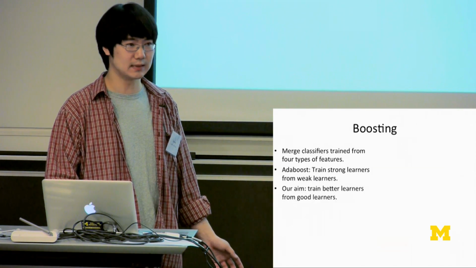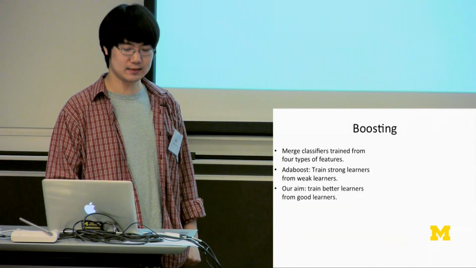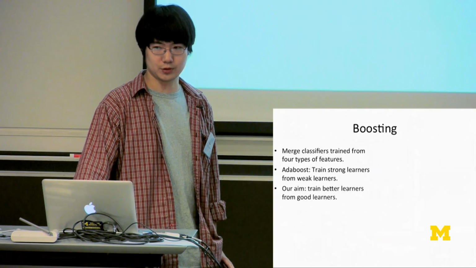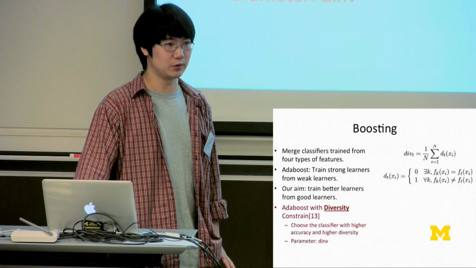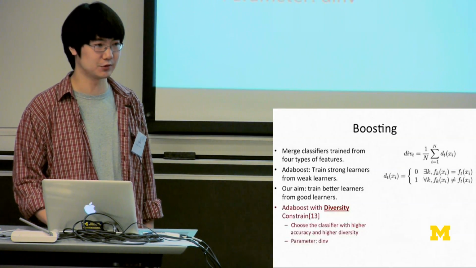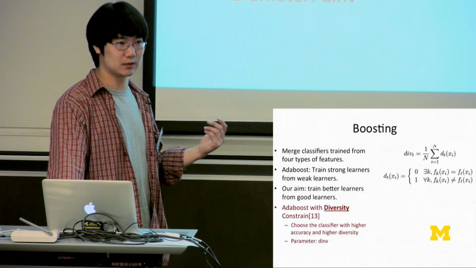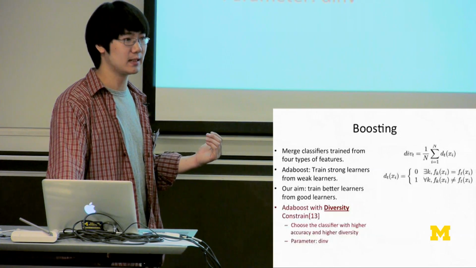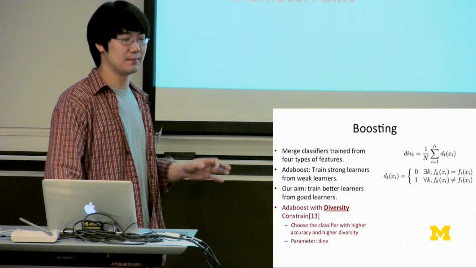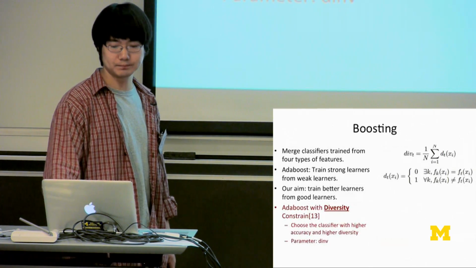But here our problem is that our classifier is already about 0.8, which is relatively high. So we need to train better classifiers from good learners, and directly using AdaBoost is not very suitable. So we use AdaBoost with a diversity constraint. Intuitively, we merge classifiers based on the criterion of higher accuracy as well as higher diversity, which means the new classifier we add in an iteration is likely to not agree with the classifiers we already have.